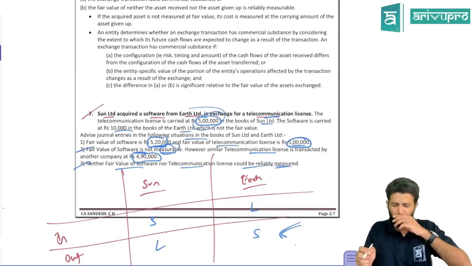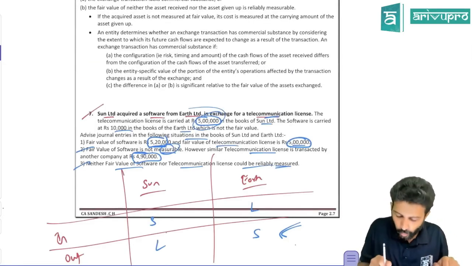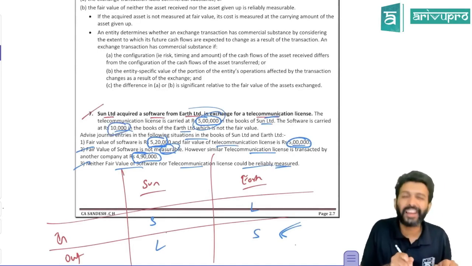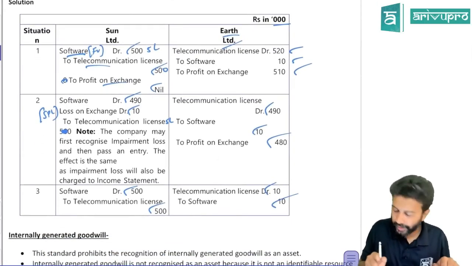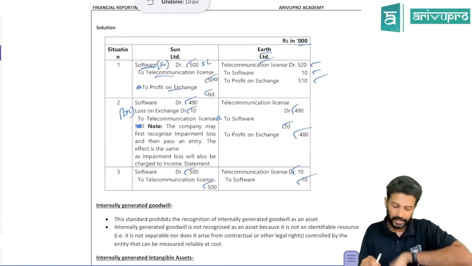In the last case, both assets' fair value is not determinable. Means you will use carrying amount. What did ArP Limited give up? They gave up software, and software's carrying amount is how much? 10,000. That means license also will be debited at 10,000. Software also will be credited at 10,000. No profit or loss will be accounted. This is your exchange transaction cover.